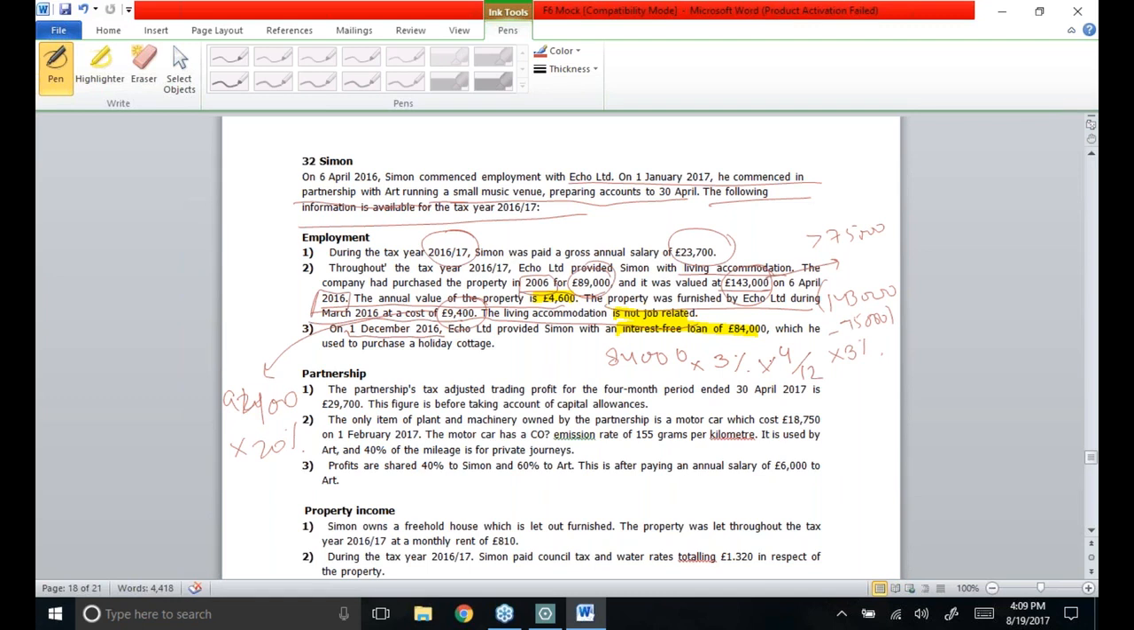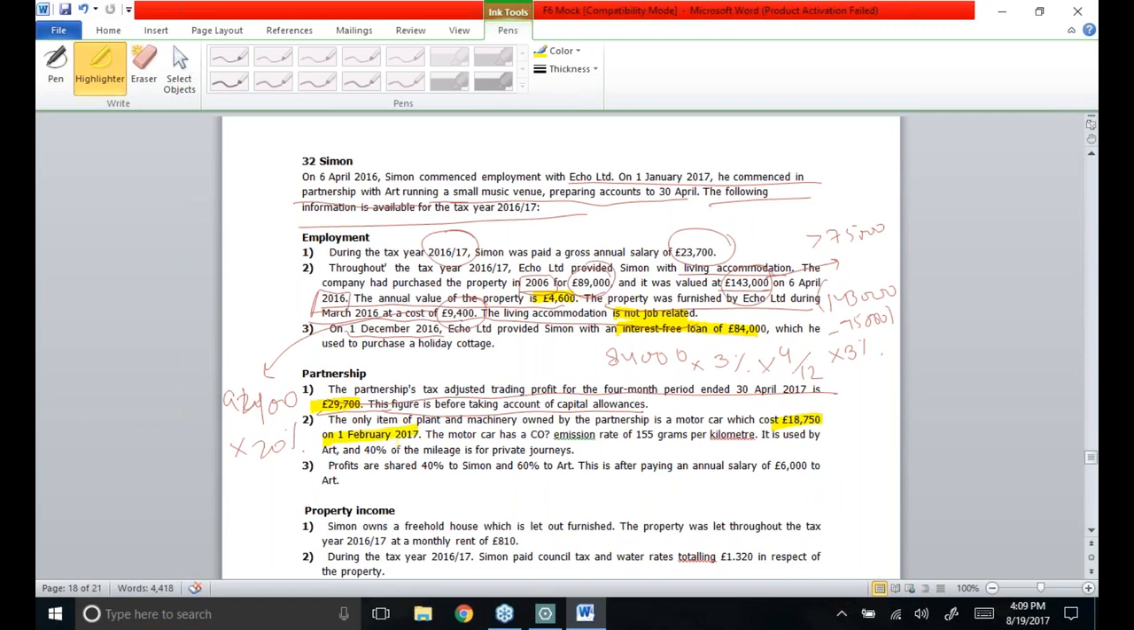As far as the partnership scenario is concerned, the partnership tax adjusted trading profit for the 4-month period ended 30th April 2017 is £29,700. This figure is before taking account of capital allowances. So this is going to be an adjusted profit figure of £29,700. The only item of plant and machinery owned by the partnership is a motor car with a cost of £18,750, purchased on 1st February 2017.